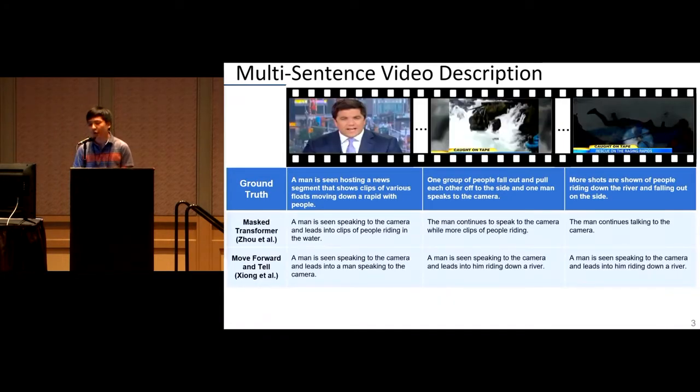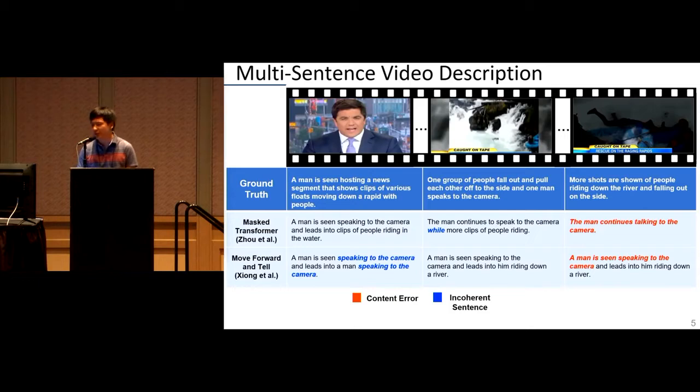Now, if you look at the prior works, we can see they can somewhat describe relevant activities, such as people riding down the river. But they still have content errors by describing events that do not happen in the video, or the sentence itself is not linguistically coherent by repeating phrases or having a fragmentation error in the sentence. And also, they tend to generate repeating phrases, unlike human descriptions, or even the entire sentence throughout the descriptions.